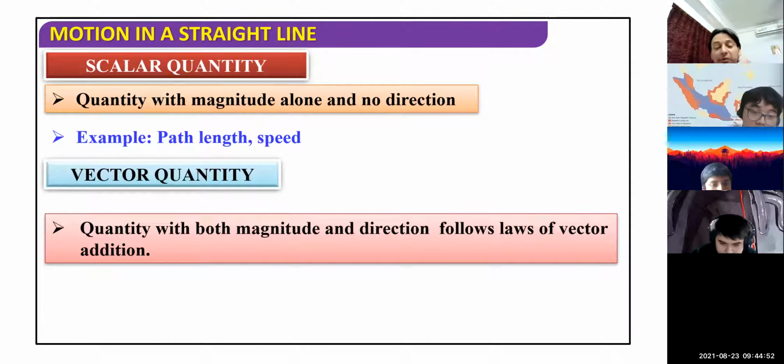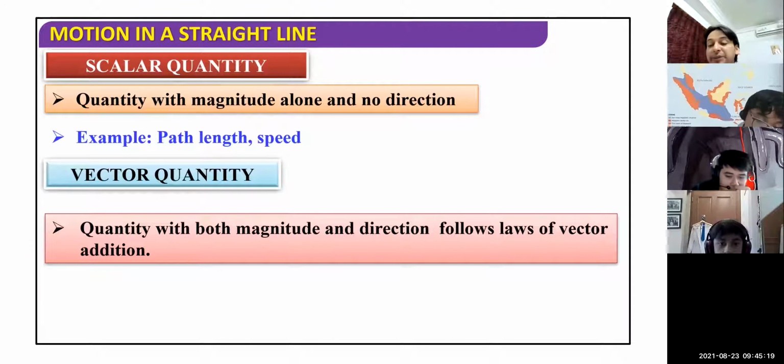So direction is very important, and whenever we can specify the direction of a moving object, that is considered a vector quantity. So here, children, you should remember the difference: scalar quantities have magnitude only but not direction, and on the other hand, for vector quantities direction is important. Definitely magnitude will be there, and direction should be specified. Whenever we write any information about a vector quantity, you have to specify direction.